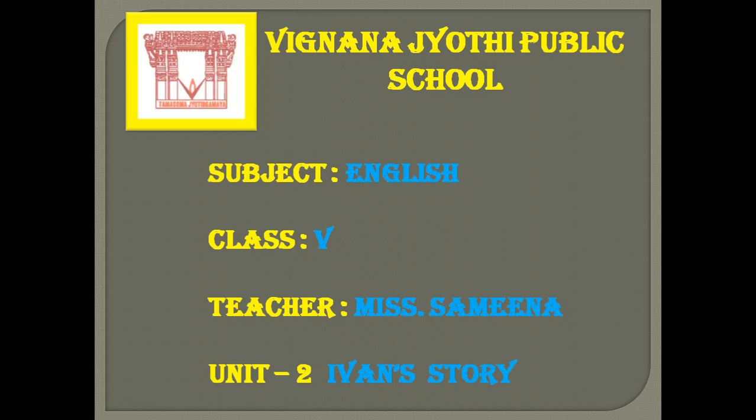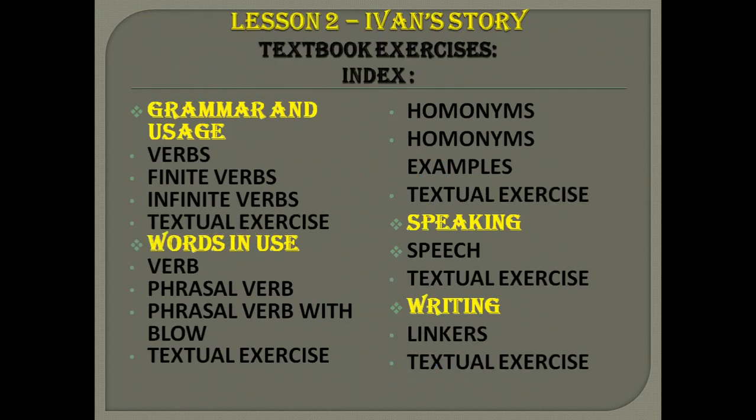In today's class, children, we are going to learn about Unit 2, Ivan Story textbook exercises. Children, this is the index of what we are going to learn: grammar and usage, words in use, speaking and writing.